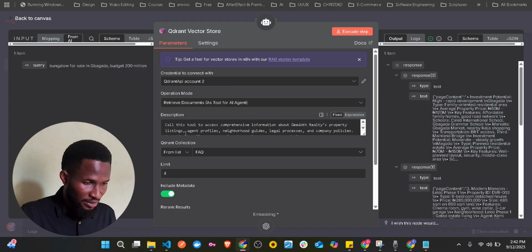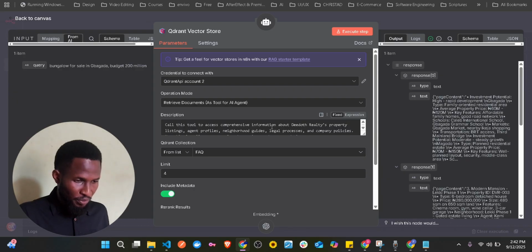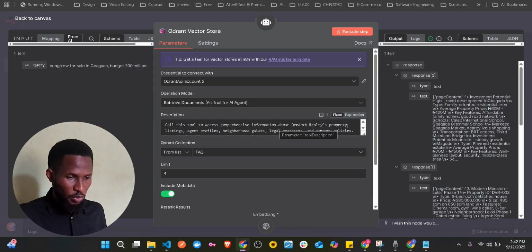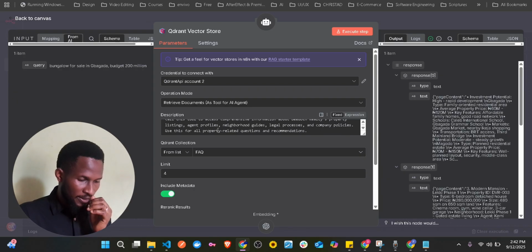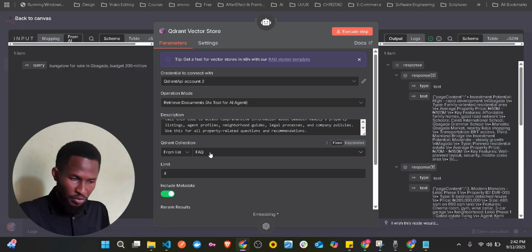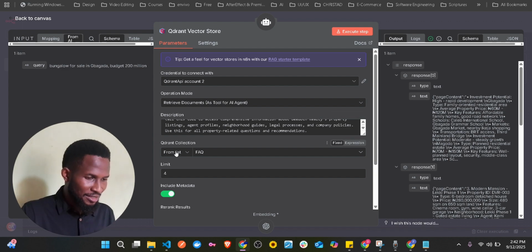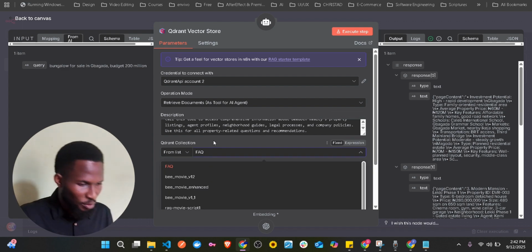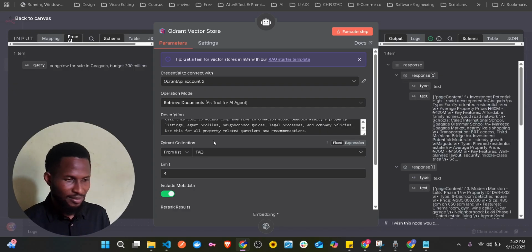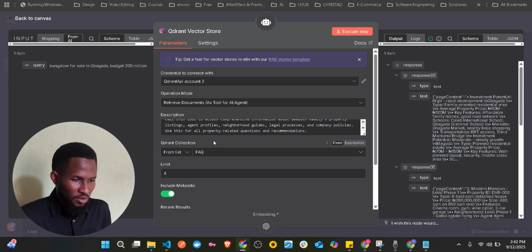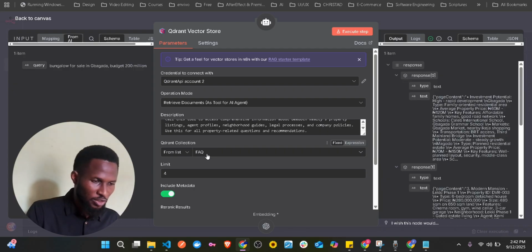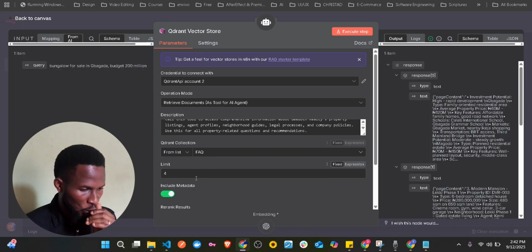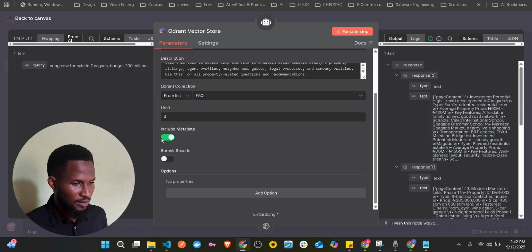The description is also very important. Call this tool to access comprehensive information about the realty property listing and all that. And then this collection is very important, the from list. If you choose a wrong list, you will get another thing entirely. In short, you won't even get anything good, and you're going to mislead your AI agent. So ensure that you are choosing the right collection, and then it's the same setup, everything the same.